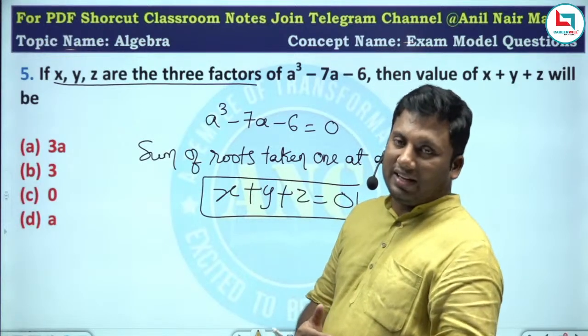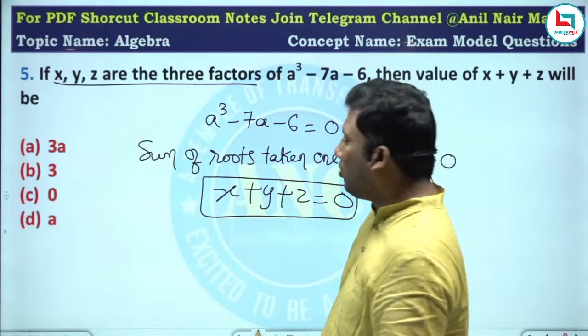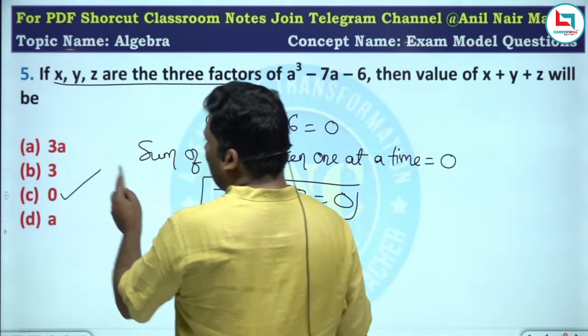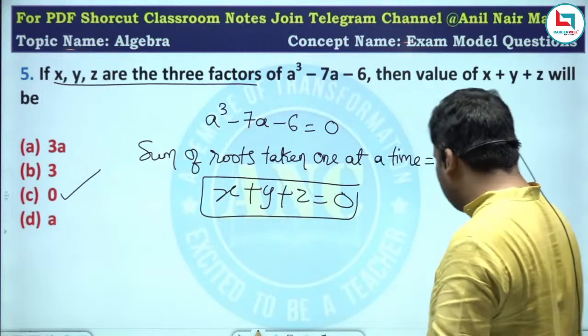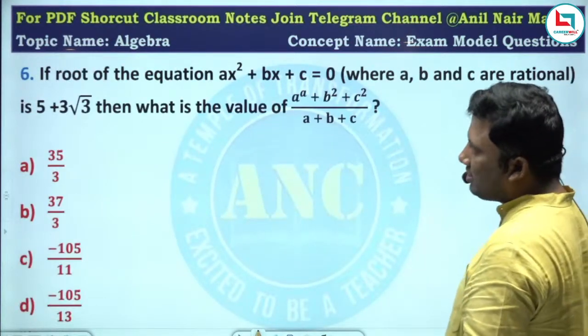Coefficient of a square is missing. That means sum of the roots taken one at a time is 0. So therefore the answer is 0.